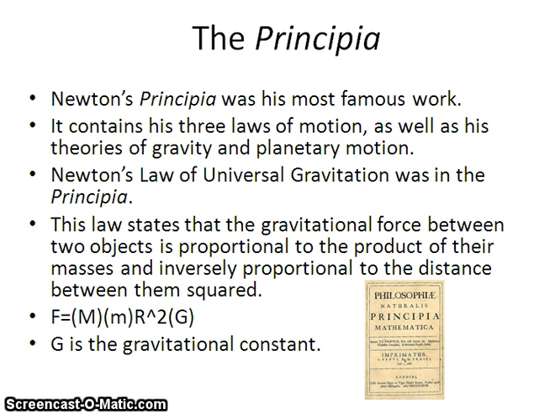Newton's Principia was his most famous work. It contains his three laws of motion as well as his theories of gravity and planetary motion. Newton's law of universal gravitation was in the Principia. This law states that the gravitational force between two objects is proportional to the product of their masses and inversely proportional to the distance between them squared.